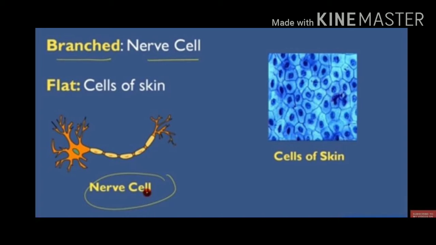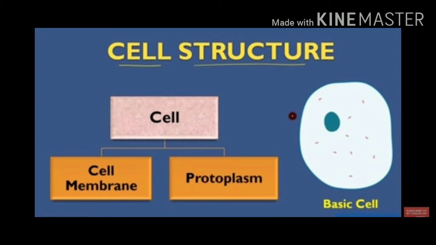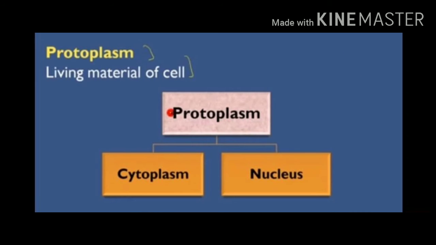Nerve cells provide sensation to our body and convey messages to the brain, by which the brain works and gives a response to the message given by the body. Structure of cell. Cell structure is composed of two main parts. First is the cell membrane, which is also called the plasma membrane, and second is protoplasm, which is the living content of the cell.